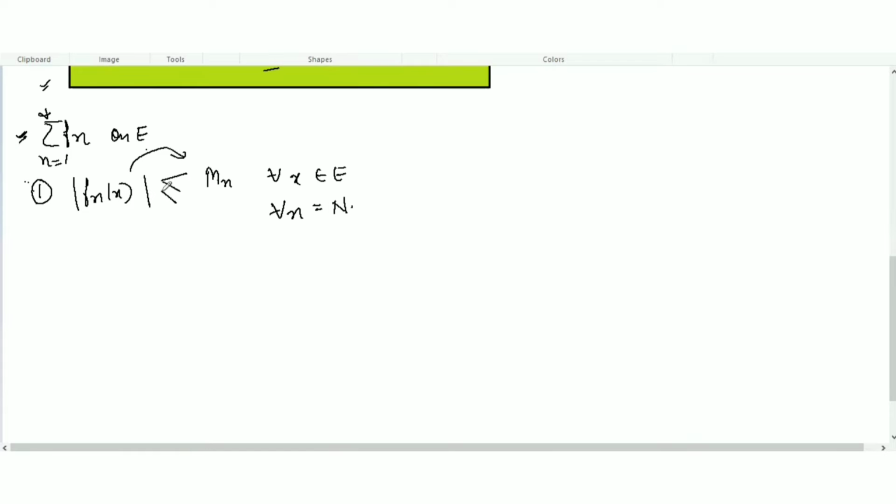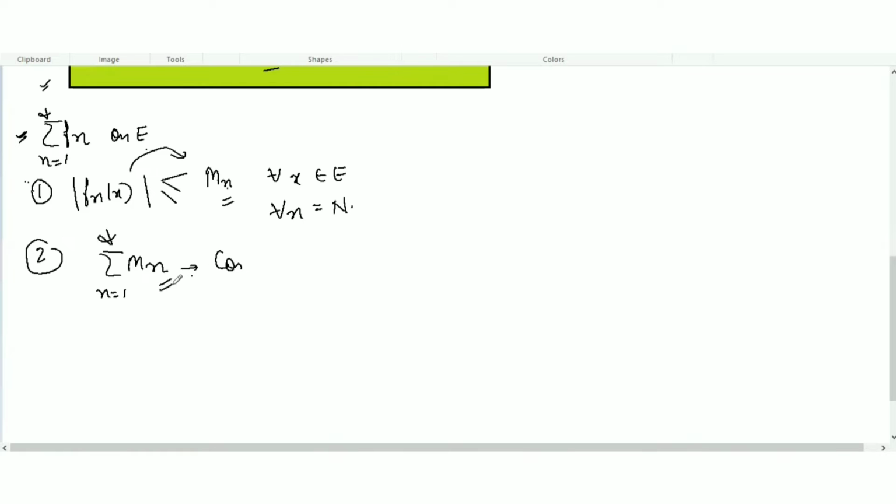This is the first thing from the question. We will create this Mn, such that this Fn(x) is less than or equal to this Mn. And the second thing we have to do is make a series of this Mn of real numbers. We will create the series from n equal to 1 to infinity, whatever limit is given, and we will prove this series to be convergent.